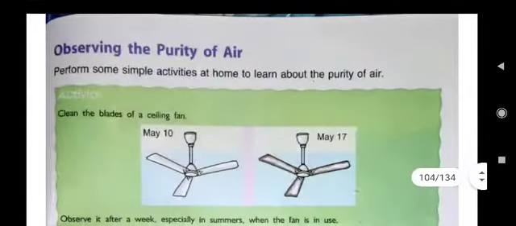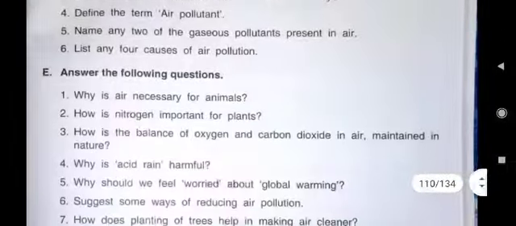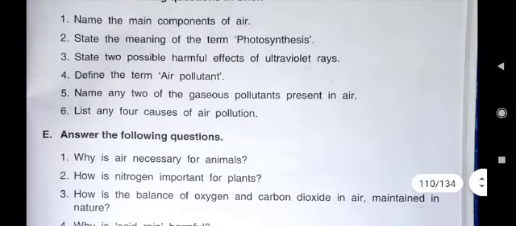Now come to D4 answer. What is D4th question? D4th question is, define the term air pollutant. Here pollutant means, you must be knowing, children, the impurities which are present in air, which make the air dirty, they are called pollutants.